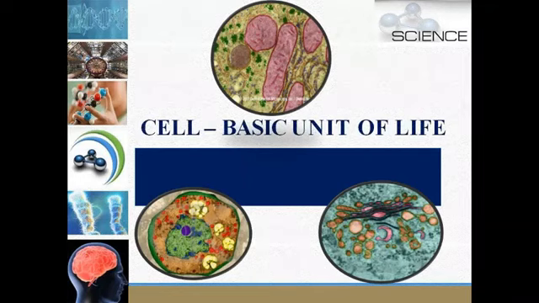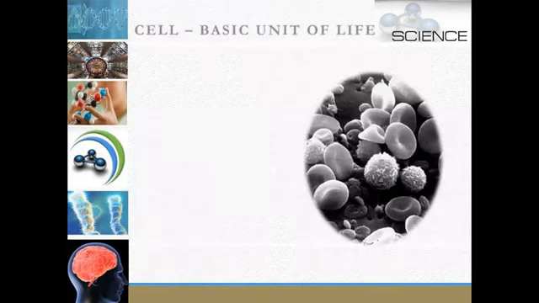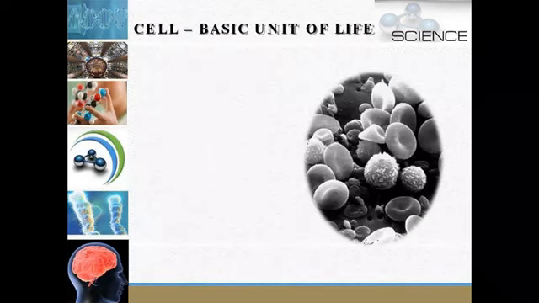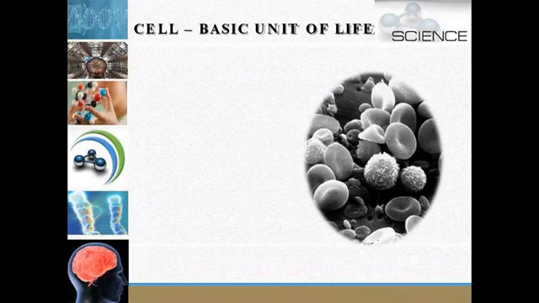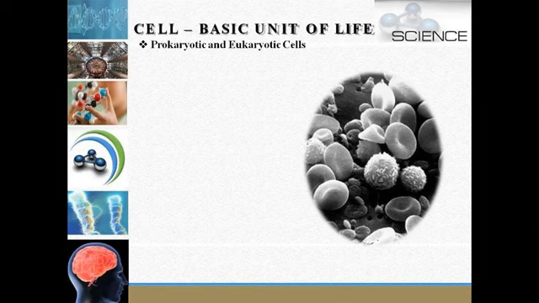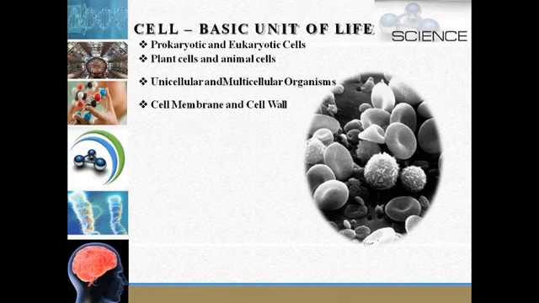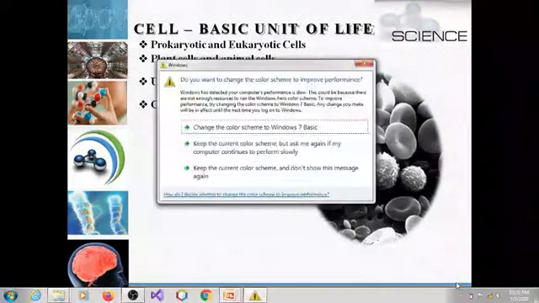And cell is the basic unit of life, and our today's topic is chapter 5 of your textbook, Cell, the Fundamental Unit of Life. In this chapter, what I will teach you is about the different types of cells, that is prokaryotic cells and eukaryotic cells. We will also learn about plant cells and animal cells, and about the unicellular and multicellular organisms.